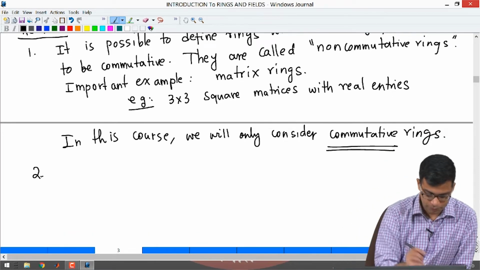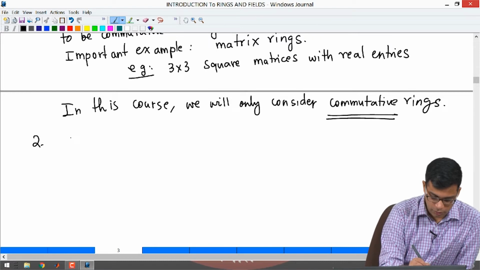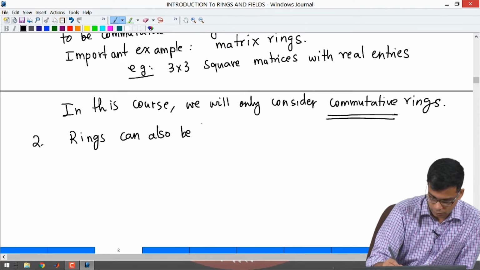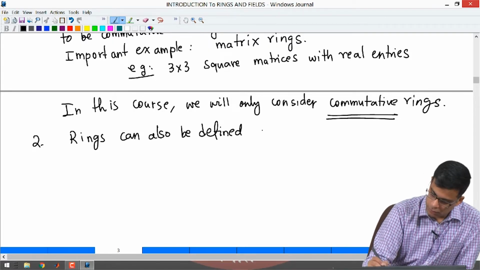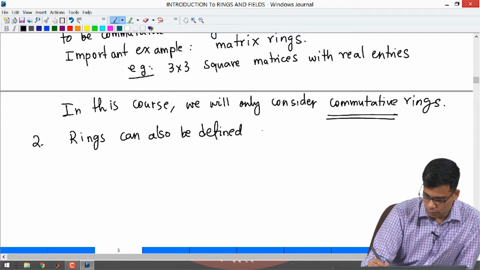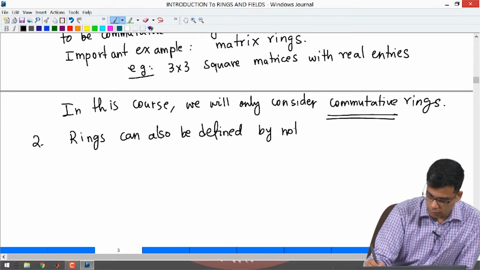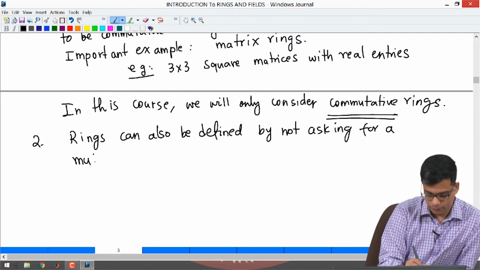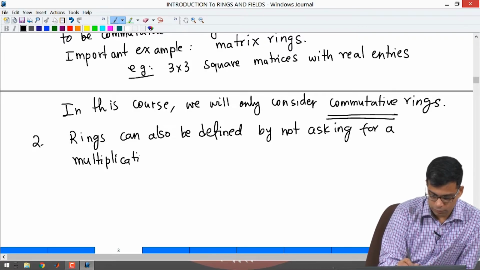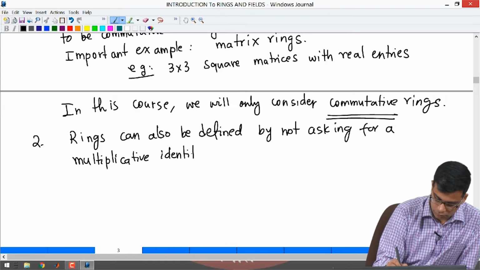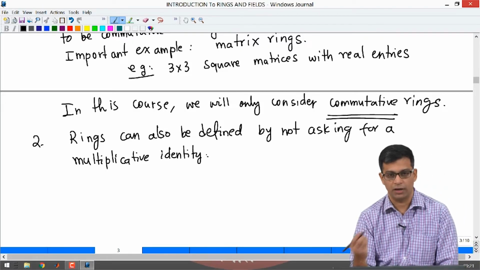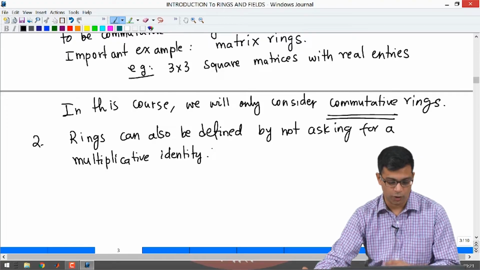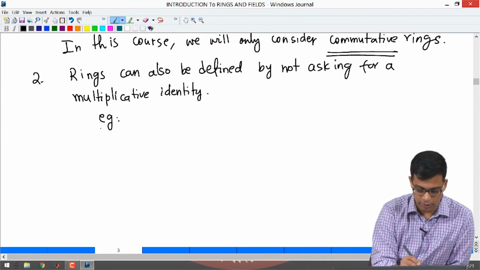Okay. So, the other remark is that rings can also be defined by not asking for a multiplicative identity. In other words, remember 1 is supposed to be there in any ring by our definition. So, you do not need to ask for it. Sometimes the other properties will be satisfied.